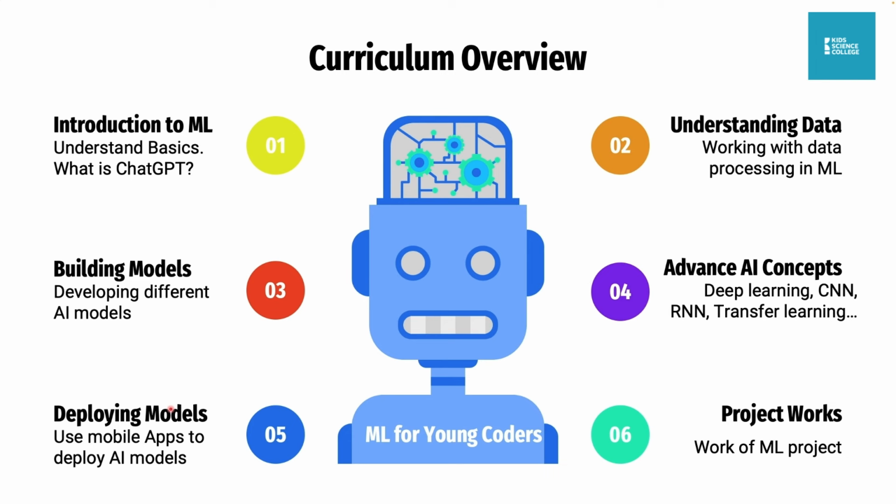Your app might just be a fun app that can identify anything. It can identify breeds of dogs, breeds of cats, it can help people cook, or help people learn a new language. We'll be able to do all of that while deploying our mobile apps. Then after that, we are going to work on a project, which is what you'll probably deploy into your mobile app that people can download and interact with.